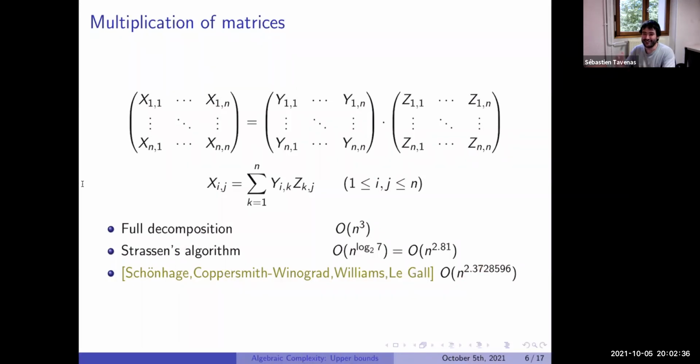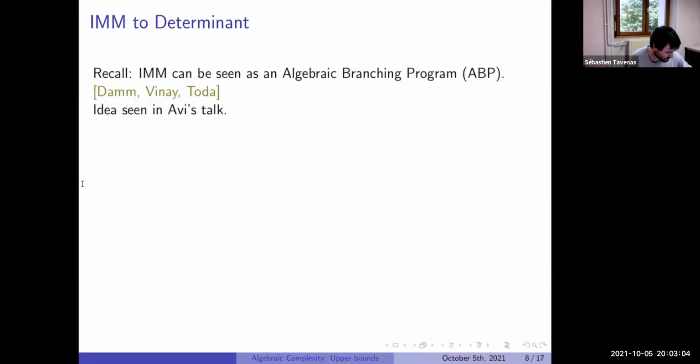So even all the new results are just improving the 4th or 5th digits in the exponent. There are things really related with the border rank of tensors behind this result. I don't know if there's a lecture on this in the course, but I really need an entire talk to detail what is behind.